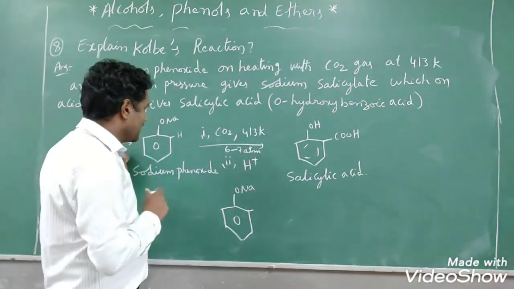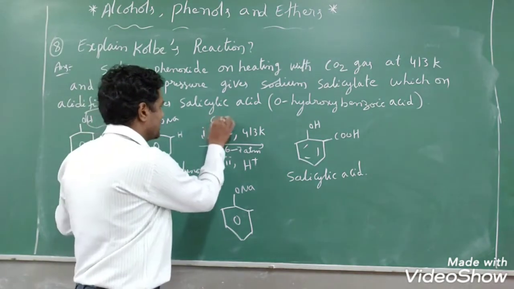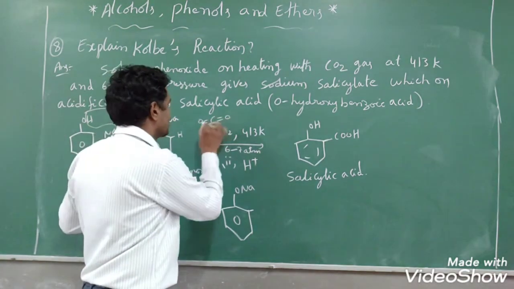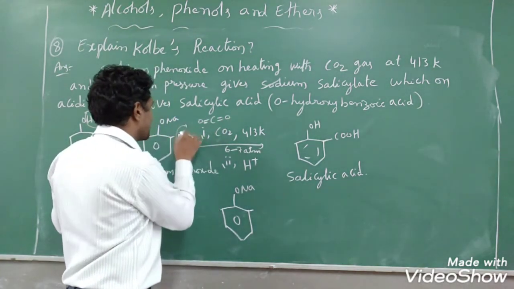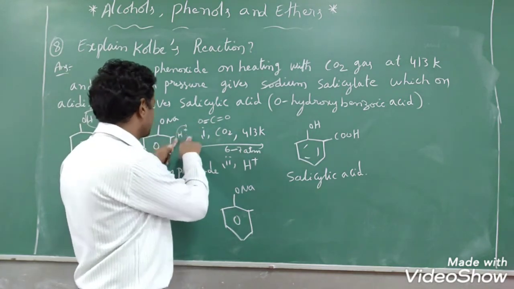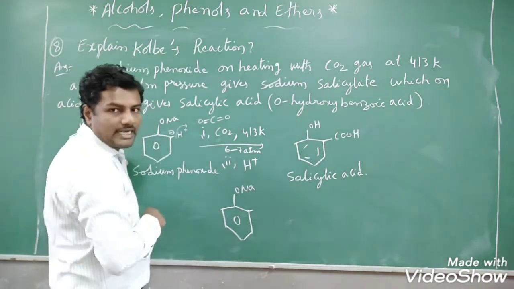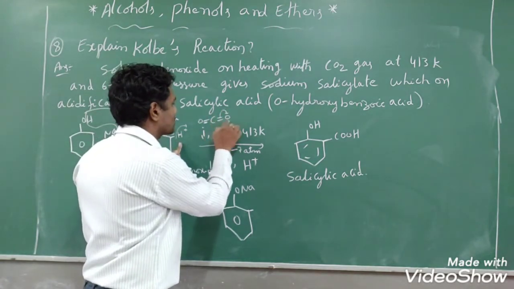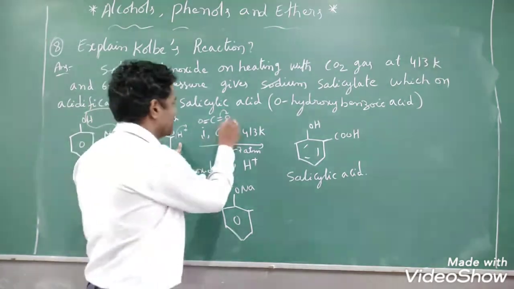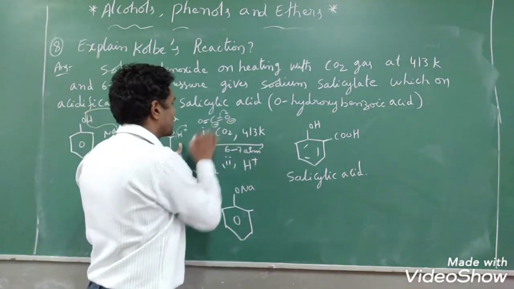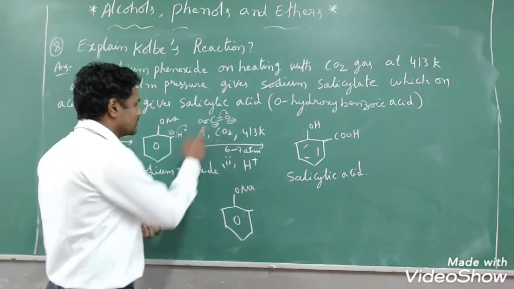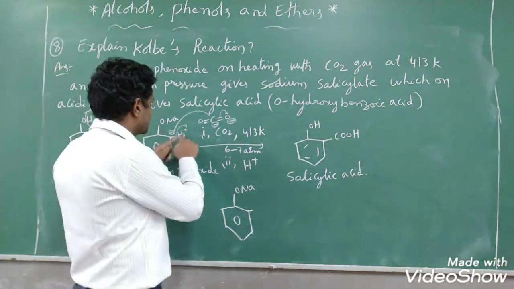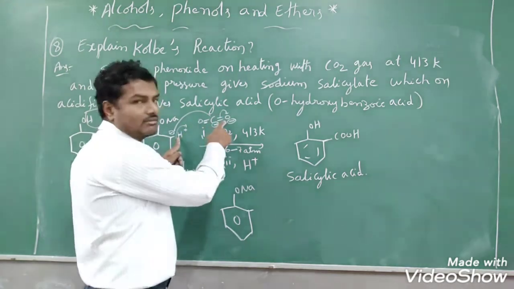When this H plus ion is removed, a negative charge will develop. Among carbon and oxygen, oxygen is more electronegative, so oxygen will get a negative charge and carbon will get a positive charge. The positively charged carbon will attack the negatively charged carbon, and the positively charged hydrogen will attack the negatively charged oxygen.